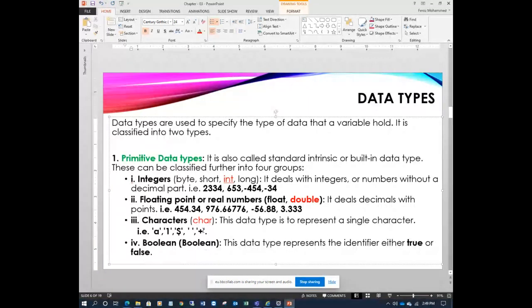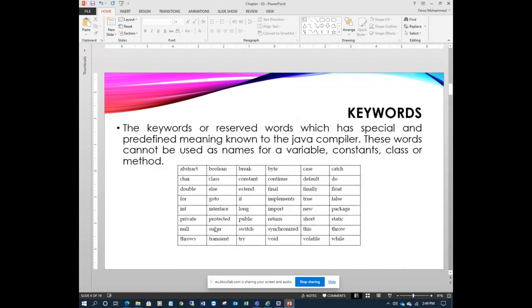It's not a capital B, it's a small b. All reserved words are small letters, remember. All reserved words and data types must be in small letters. Writing in capital letters throws an error, so this point must be written in the book. See here, these are all small letters.